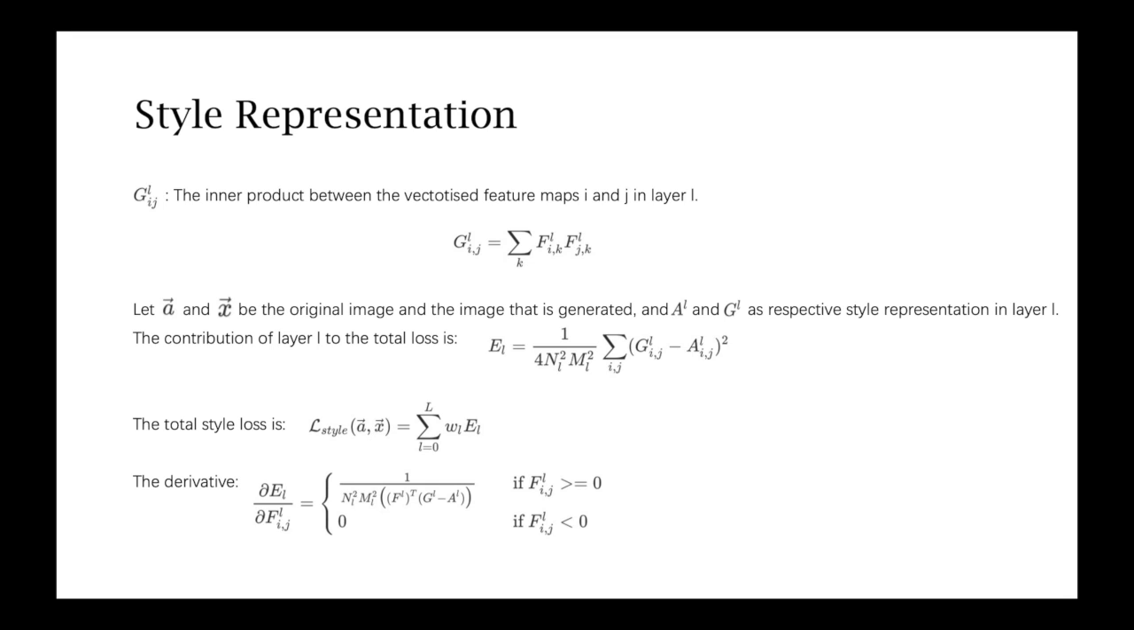Let A hat and X hat be the original image and the image that is generated, and AL and GL are their respective style representations. Then we get the contribution of layer L to the total loss and the total style loss. The derivative of EL with respect to the activations in layer L can be computed analytically. The gradient of EL with respect to the pixel values X hat can be readily computed using standard error backpropagation. Then we implement this calculation with the function below.